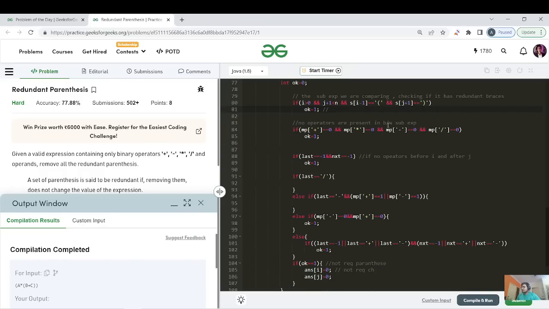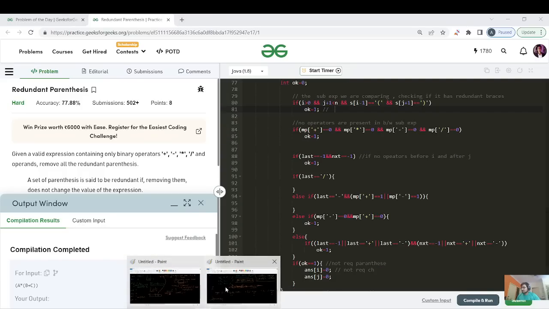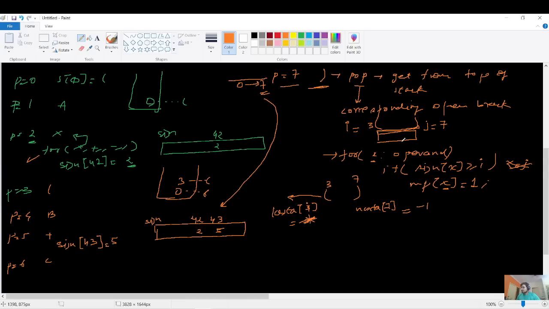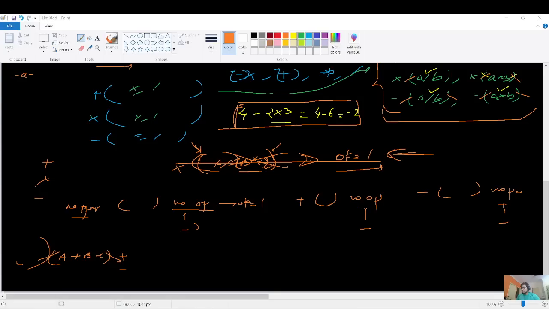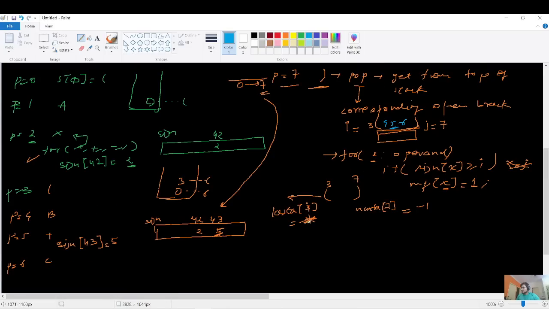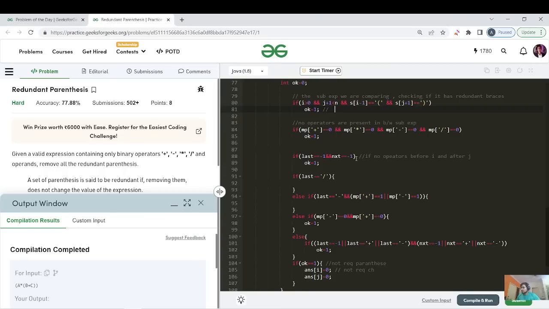It is checking that no operators are present within the subgroups, but we can clearly see that operators are present in this subgroup, right? You can clearly see that this is the index 5, which lies in the index of 3 to 7, that is 4, 5, 6. 5 is present, right? So we can clearly skip that if as well. And then what I'm saying, that if no operators are present behind the range and after the range, so that's not the case. We have an operator present behind the range, that is a star value, right? Let us get back and compare the next if.